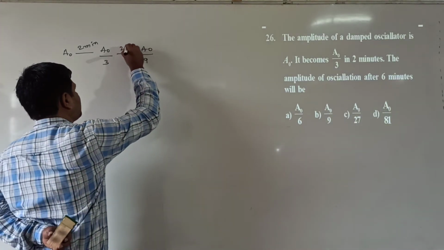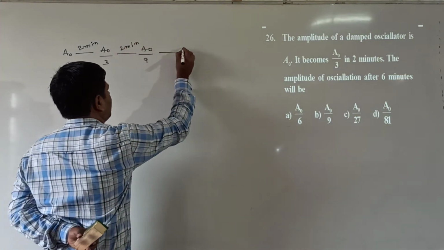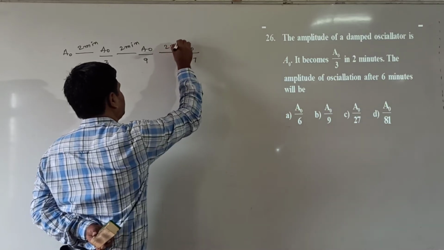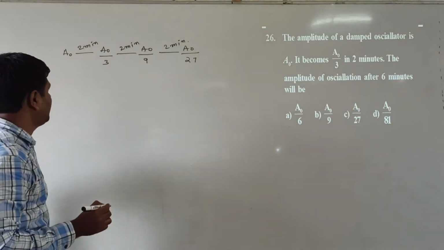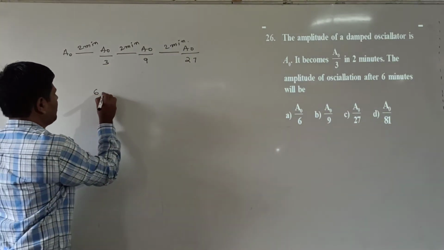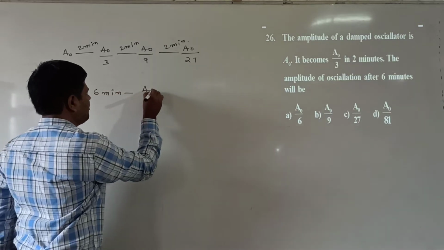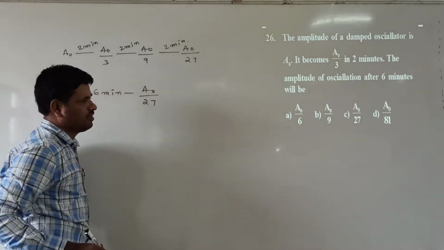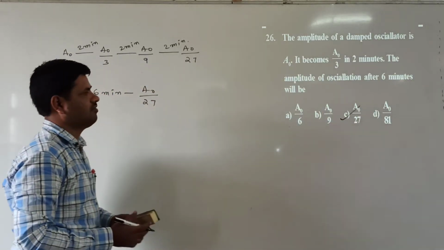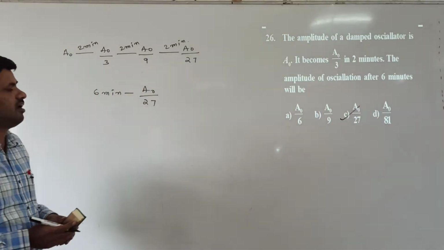A0 by 9 is reached again in 2 minutes. Now A0 by 3 cubed means 27, again 2 minutes. Means totally how many minutes? 2 plus 2 plus 2, totally 6 minutes. In 6 minutes, the amplitude finally becomes A0 by 27. So which option is correct here? C option is correct. After 6 minutes this becomes A0 by 27.